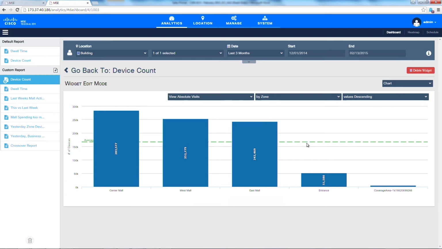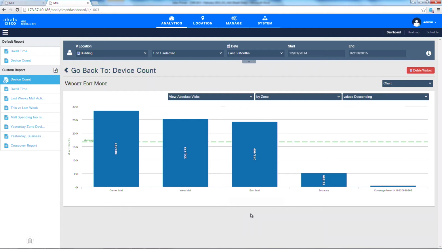And I kind of want to know, when people go into the mall, do they more typically go to this part or that part or all three parts? And by displaying the data this way, I can very quickly see that the center part of the mall clearly is the most popular, followed by the west and the east part of the mall.